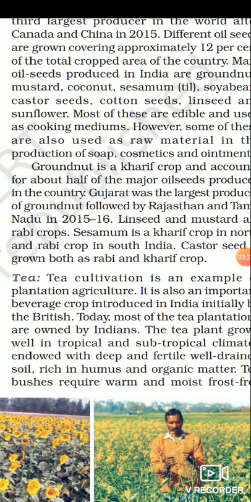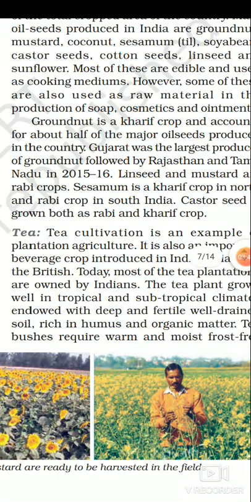Groundnut is basically a kharif crop and accounts for about half of the major oilseeds produced in the country. Gujarat was the largest producer of groundnut, followed by Andhra Pradesh and Tamil Nadu. Linseed and mustard are rabi crops. Sesame is a kharif crop in northern India and a rabi crop in South India. Castor seed is grown in both rabi and kharif seasons. So groundnut is a kharif crop. We get 50% of edible oil from groundnut, and Gujarat is the main producer of groundnut.